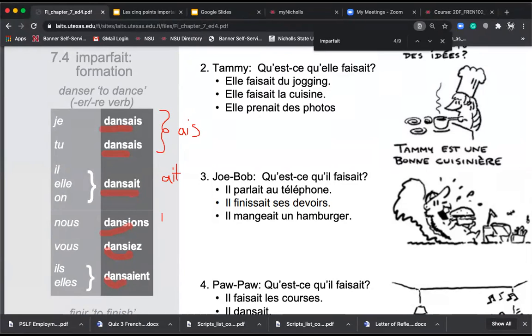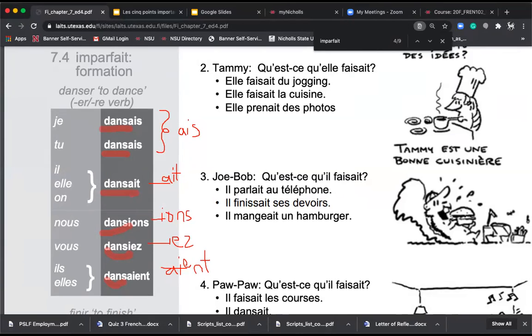And then we have IONS for the nous. And then we have IEZ for the vous. And then we have the AIENT, danser. Okay, so boom, boom, boom. And it's going to work like that for all the ER verbs.